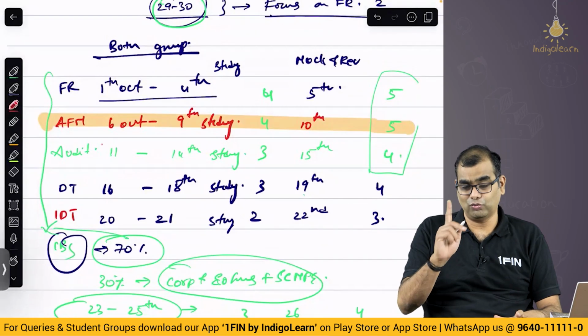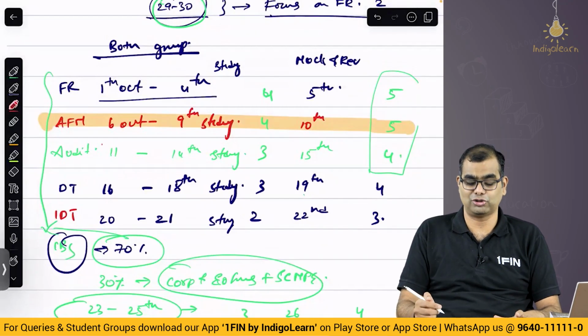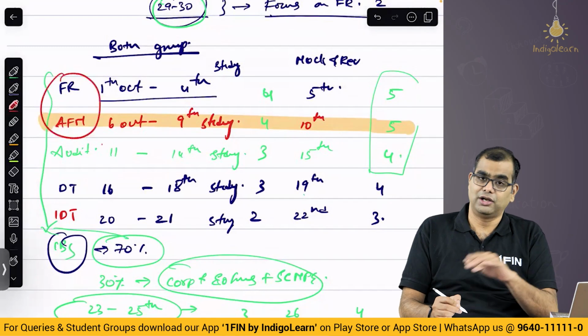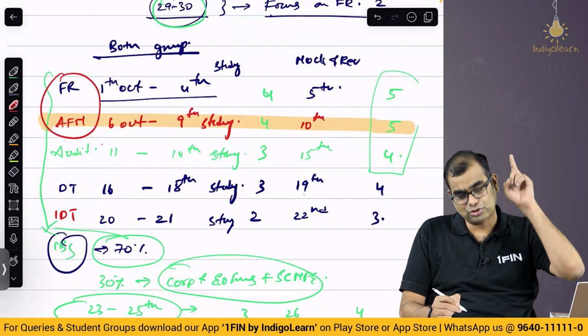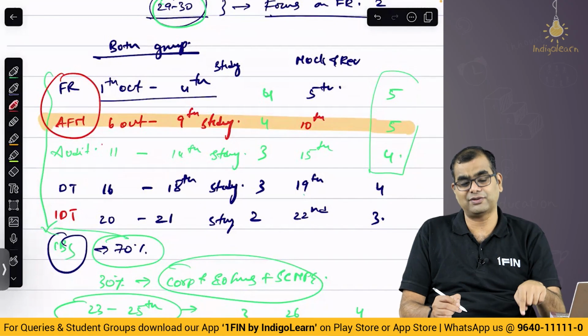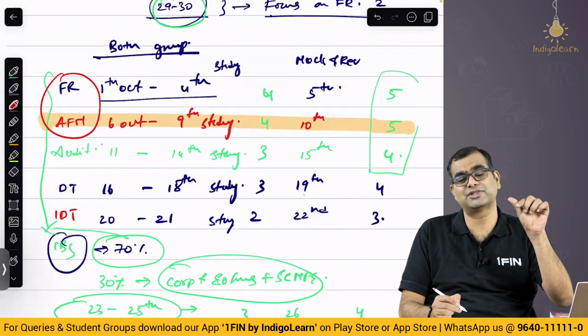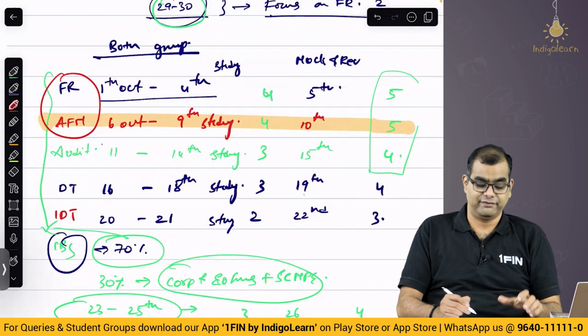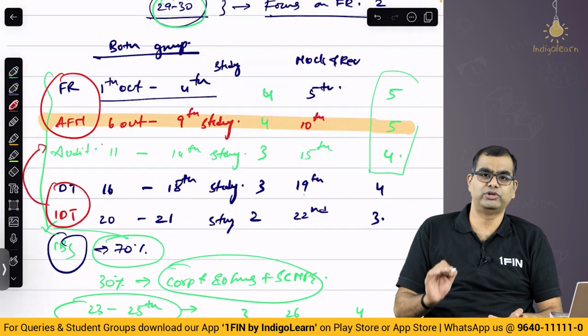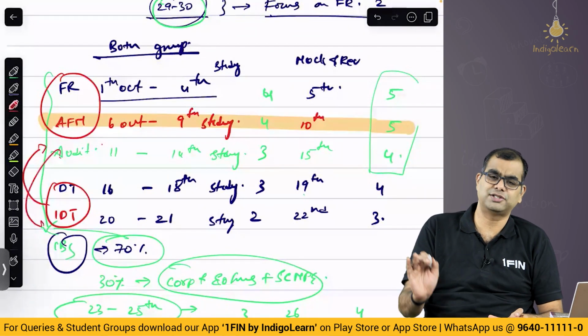Now one very important point a lot of people have also told me. Sir, first you are saying FR AFM. Can I start backwards? I would still strongly suggest FR AFM, you should start from the front, because those are the subjects where you need more confidence. Whereas if after finishing FR AFM you want to take DT IDT, you can do DT IDT, then move audit down. Yes, that is perfectly fine.